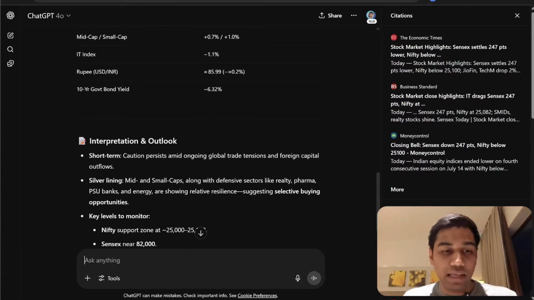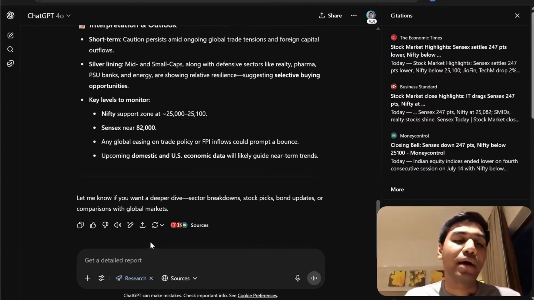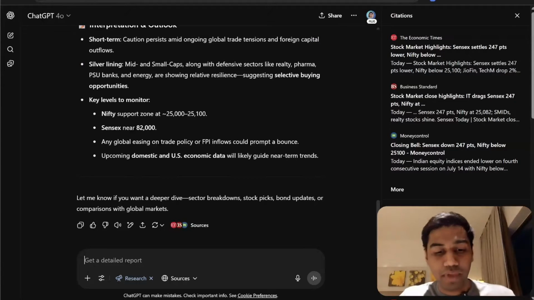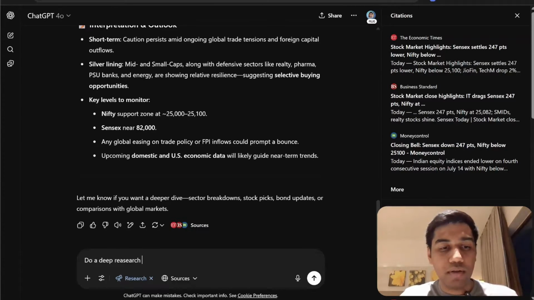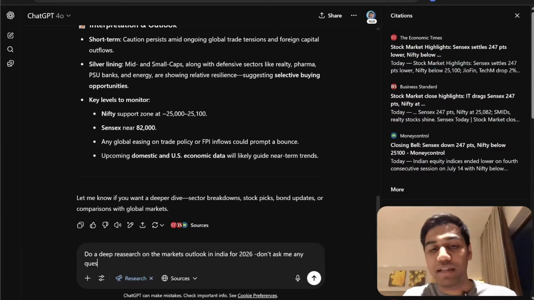And similarly, there are other options that you can use here. I think a good example of this would be research. Do a deep research on the market's outlook in India for 2026, right? I'm just going to say don't ask me any questions, because it always does, and that's why I want to say, don't ask me any questions, go ahead.